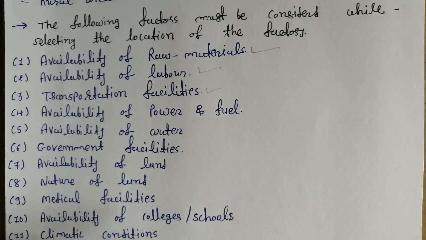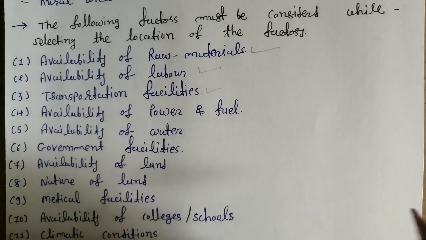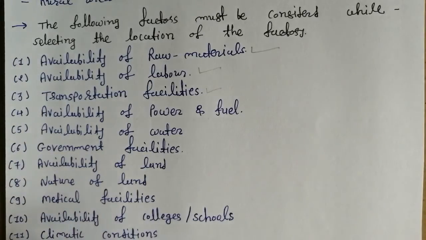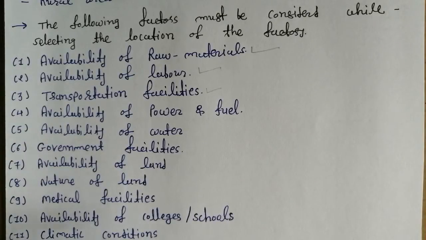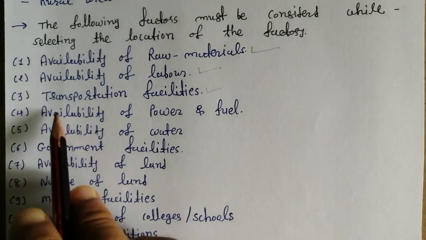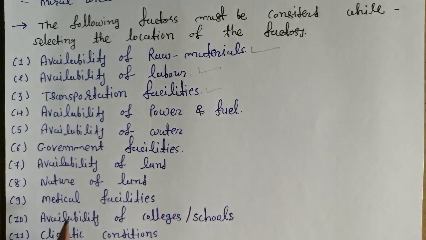Suppose our plant is very far away from the market, then transportation facilities are required, such as railway, shipway, airway, right? There are a number of ways, but railway is cheap compared to the others, so you have to select your site and choose the transportation facility accordingly.